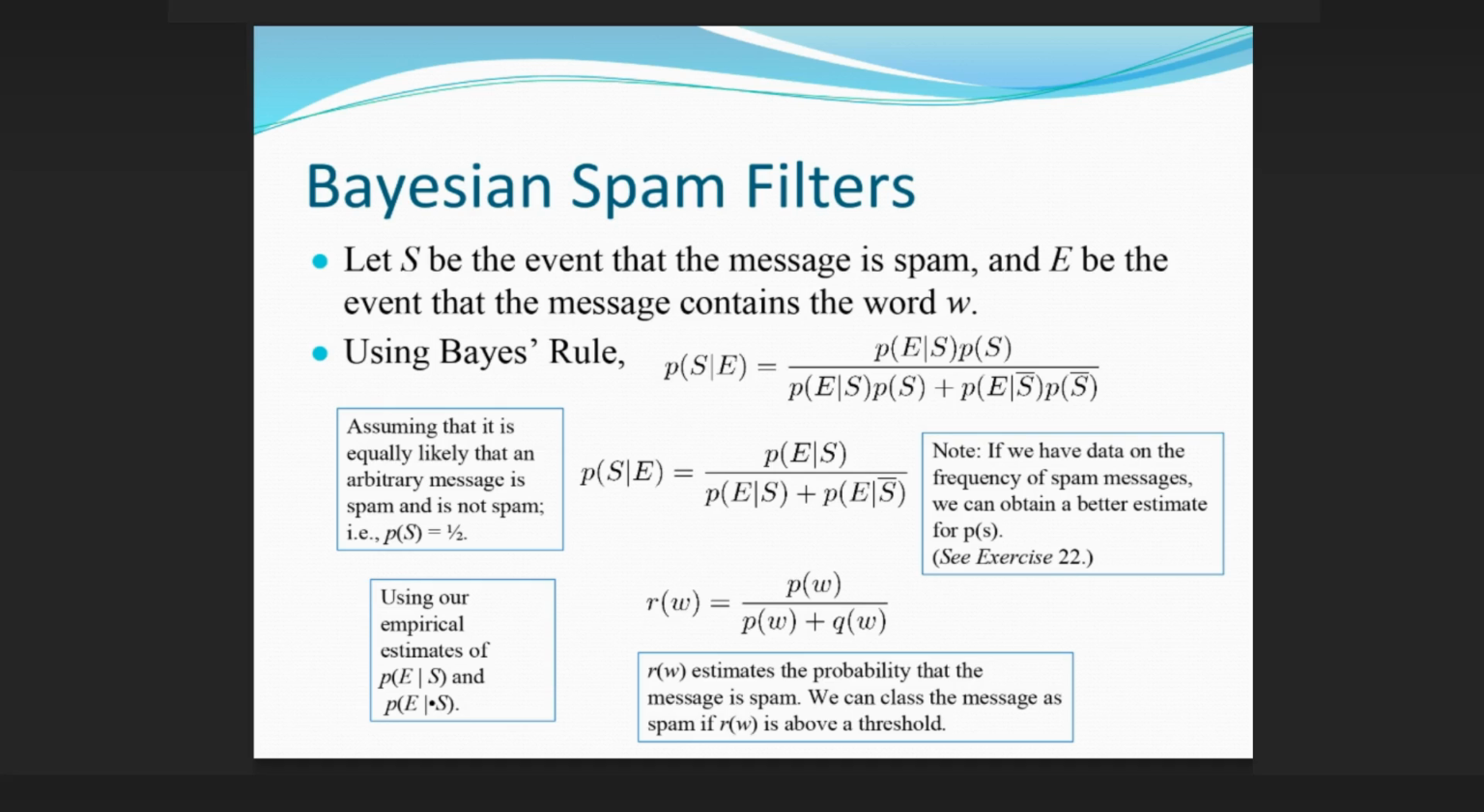Bayesian spam filters. Let S be the event that the message is spam, and E be the event that the message contains the word W. Using Bayes' rule, assuming that it is equally likely that an arbitrary message is spam and is not spam, i.e., P(S) equals 1/2. Note, if we have data on the frequency of spam messages, we can obtain a better estimate for P(S). See exercise 22. Using our empirical estimates of P(E|S) and P(E|¬S), r(W) estimates the probability that the message is spam. We can class the message as spam if r(W) is above a threshold.